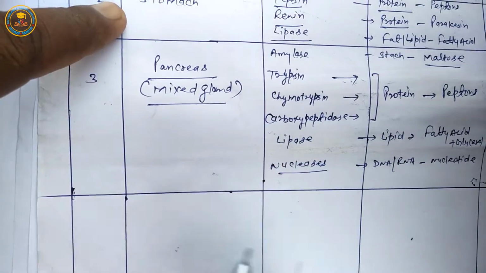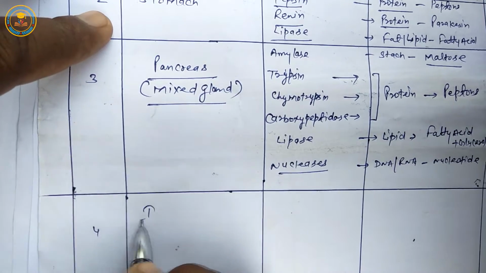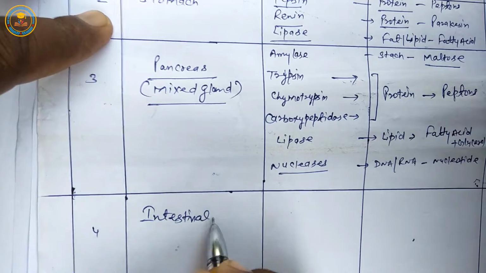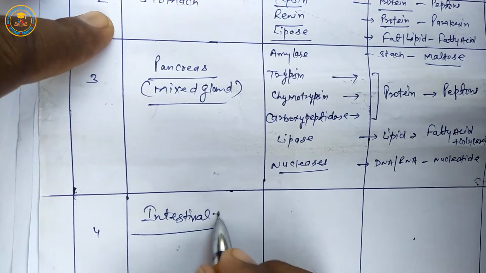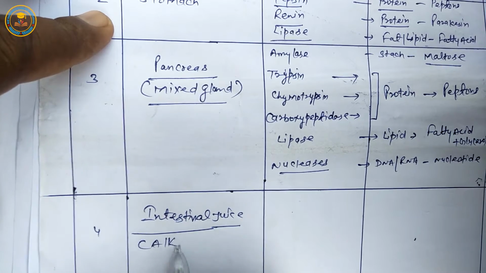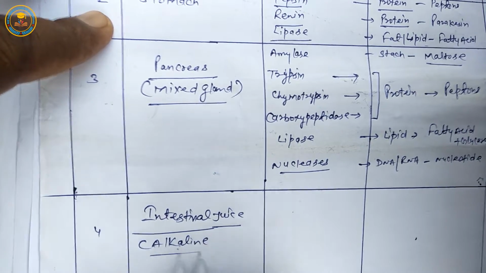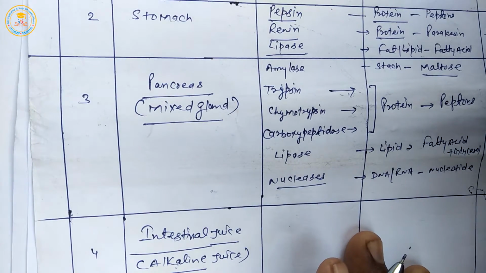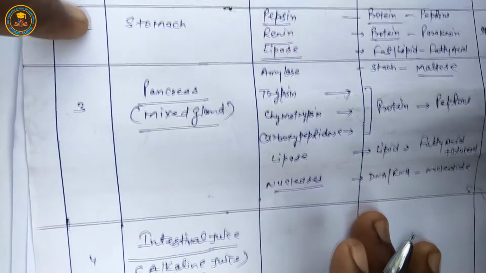Next is intestinal juice. Students, the human intestine part secretes alkaline juice, it is called intestinal juice.